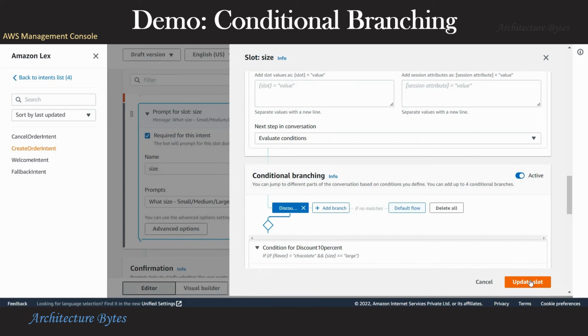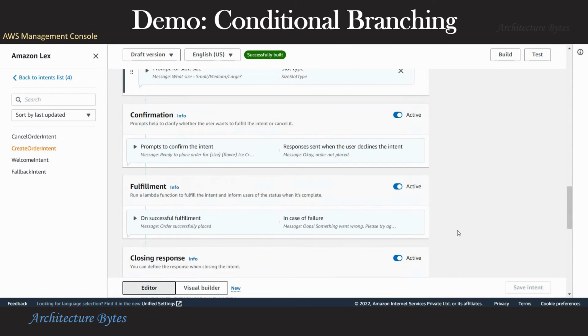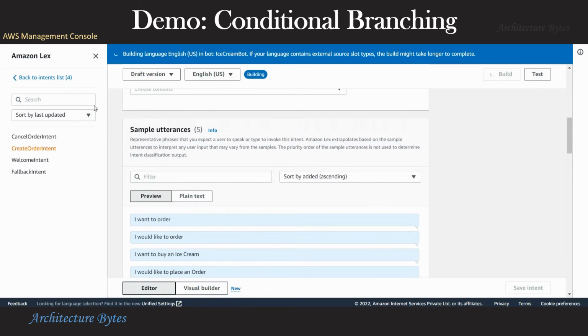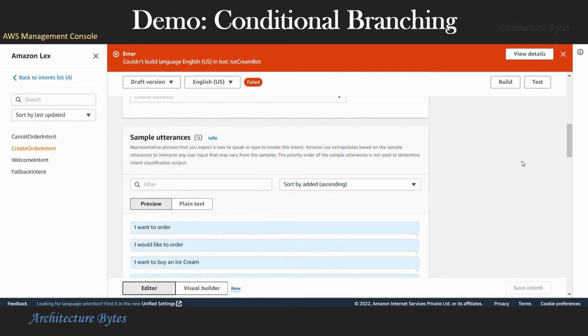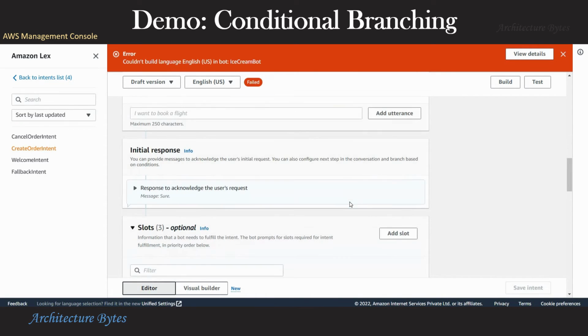Okay, we can now update the slot. Ready to build. Okay, so there is an error. Let's go back to our condition and take a look.